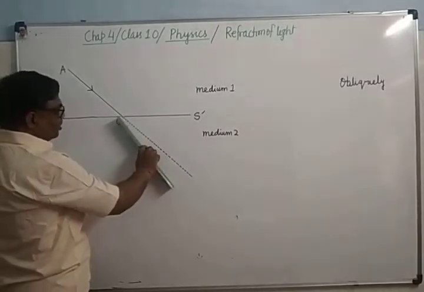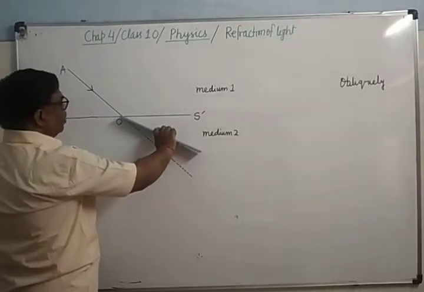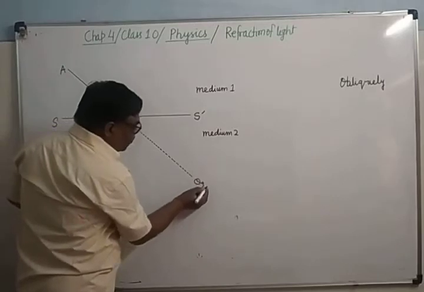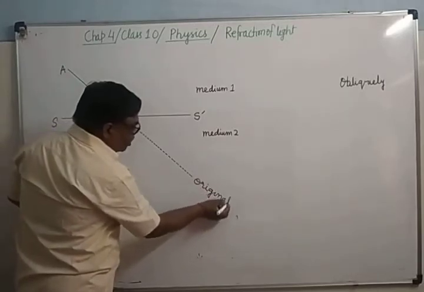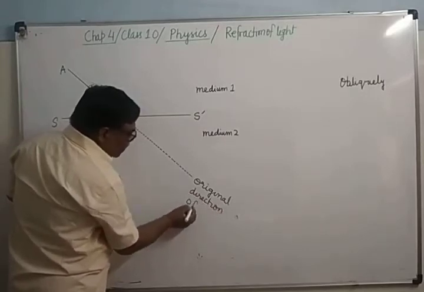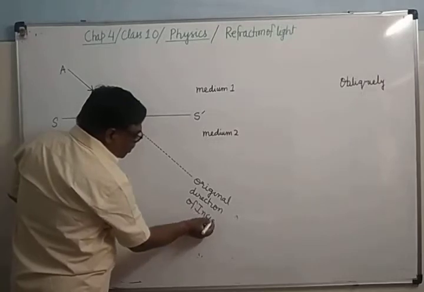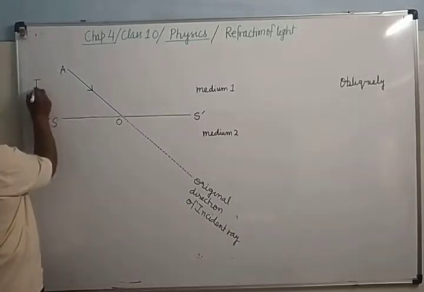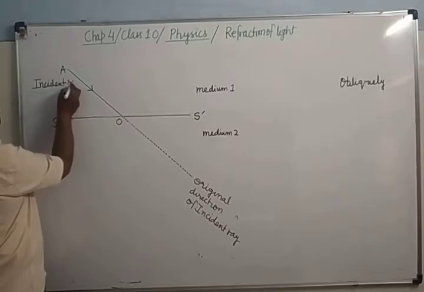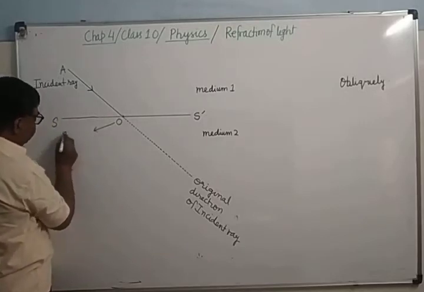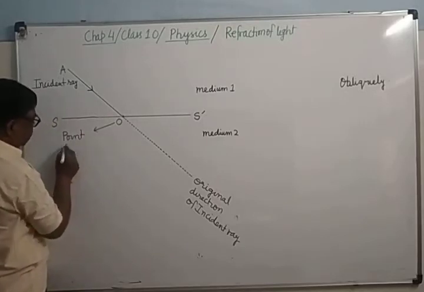Means it may go on this side of the dotted line or it may go on this side of the dotted line. What is the dotted line? It is the original direction of the incident ray. Now what is the incident ray? This ray is the incident ray. Here ray AO is the incident ray. You can see here, this is the point of incidence. O is the point of incidence.